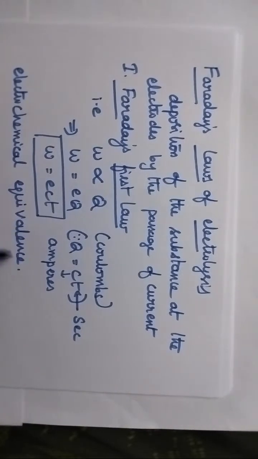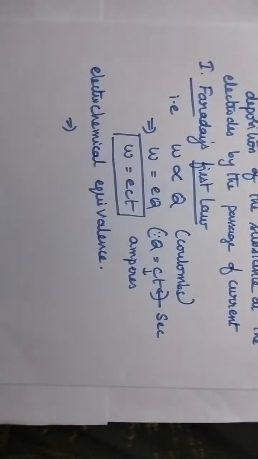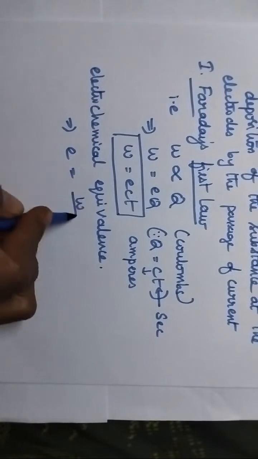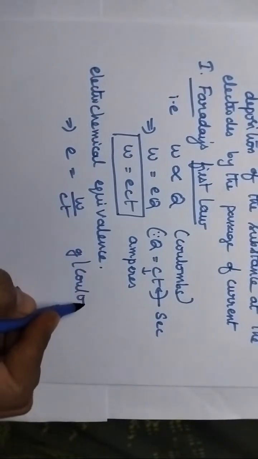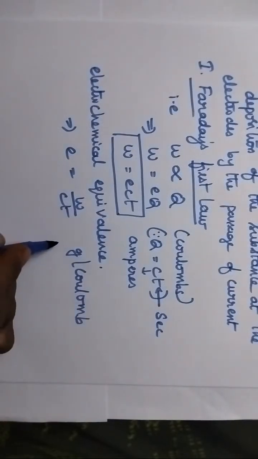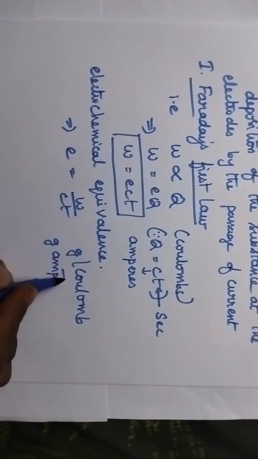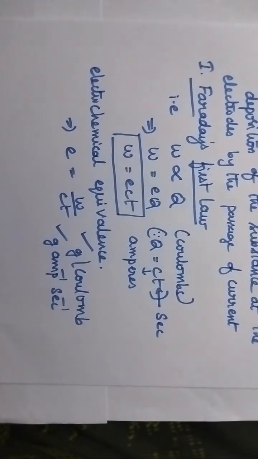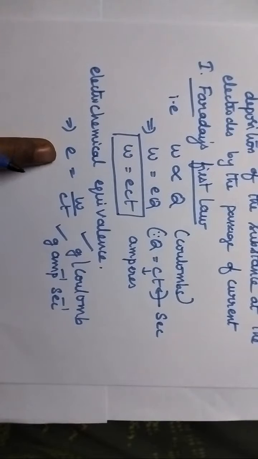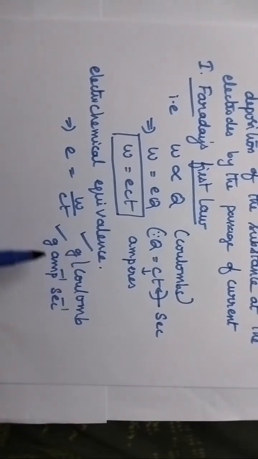The unit for electrochemical equivalence, from E = W/CT, is gram per coulomb, or it can also be expressed as gram per ampere inverse second inverse. You are mostly supposed to identify the unit for electrochemical equivalence: gram per coulomb or gram ampere inverse second inverse.